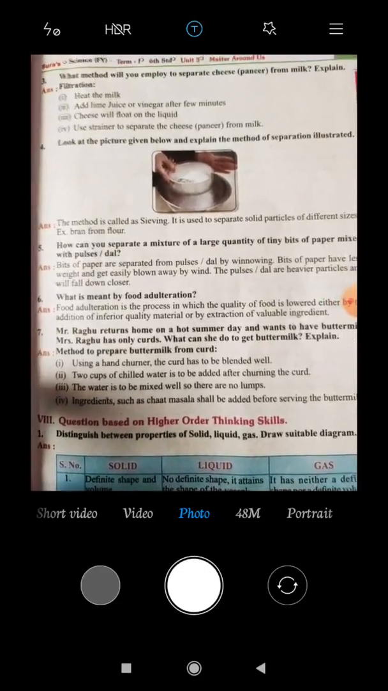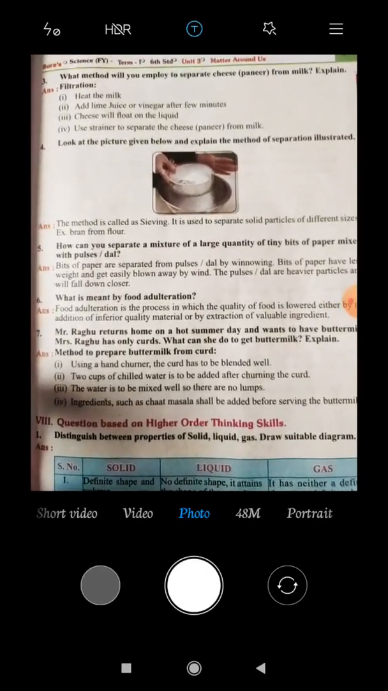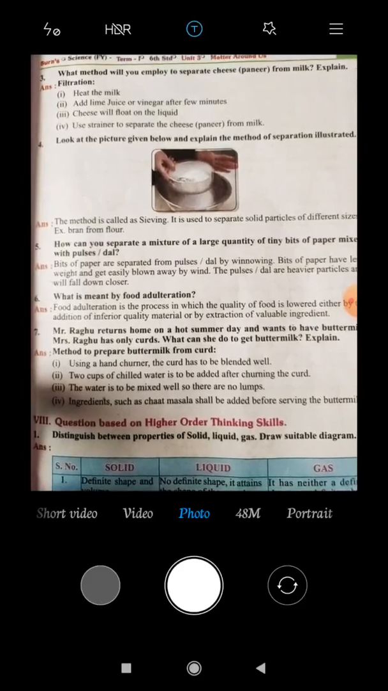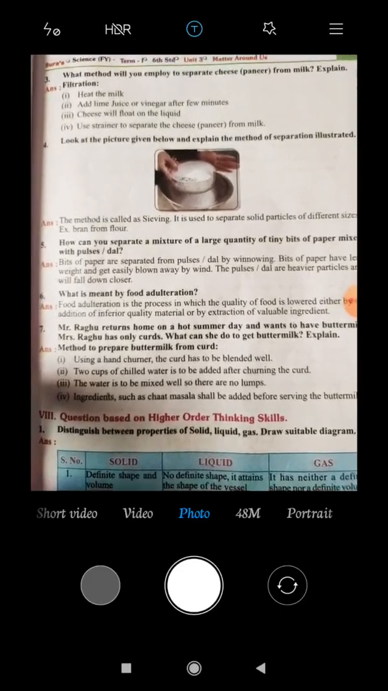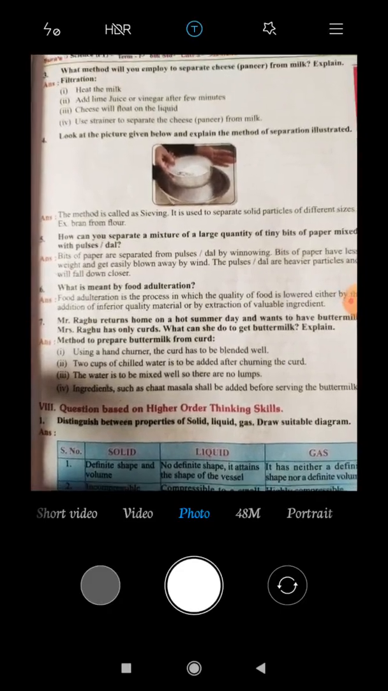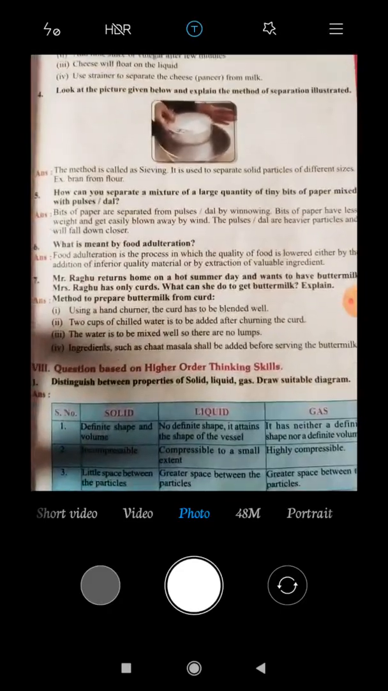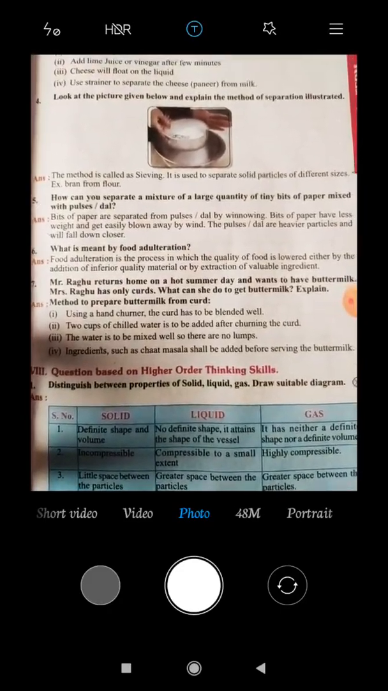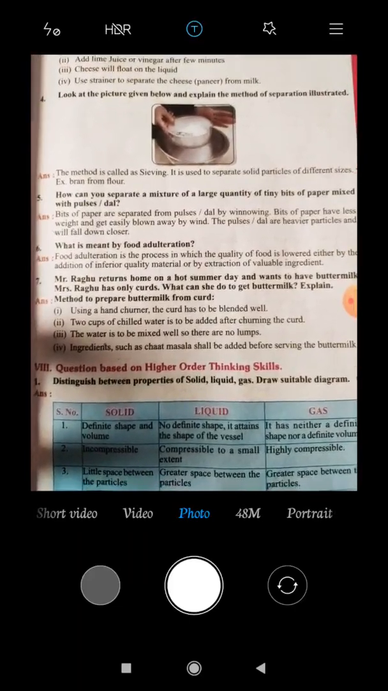Next, fourth question. Look at the pictures given below and explain the method of separation illustrated. So, the answer is, the method is called sieving. It is used to separate solid particles of different sizes. Example, bran from flour.